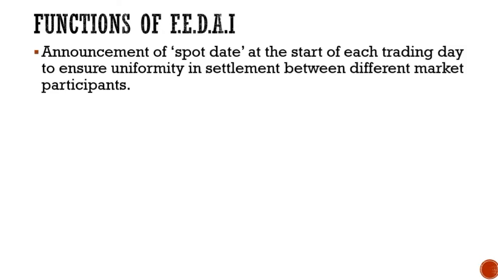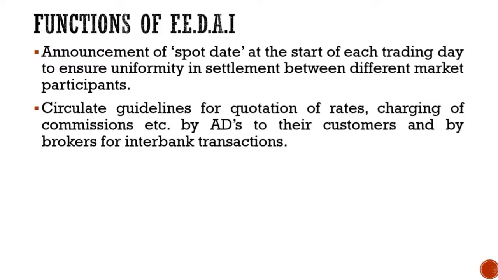The next set of functions is announcement of the spot date at the start of each trading day to ensure uniformity in settlement between different market participants. Next, to circulate guidelines for quotation of rates, charging of commission, etc. by authorized dealers to their customers and by brokers for interbank transactions.